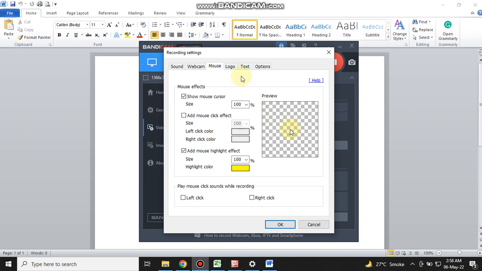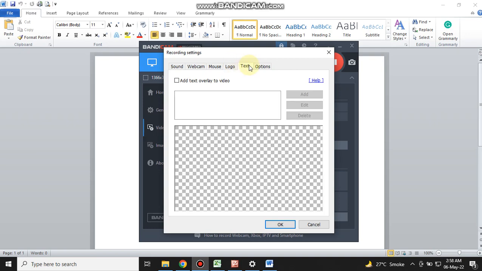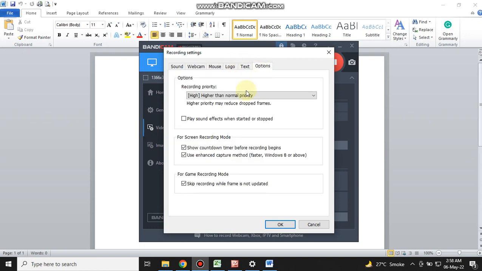Logo, text, options. These show a countdown. When any video starts, it will show a countdown. Like when you make any video, you just record, then it will show the countdown 3, 2, 1, and automatically record the video. The countdown purpose is to make yourself ready. And you may select okay. I have already adjusted my settings, therefore I can select. Here are images